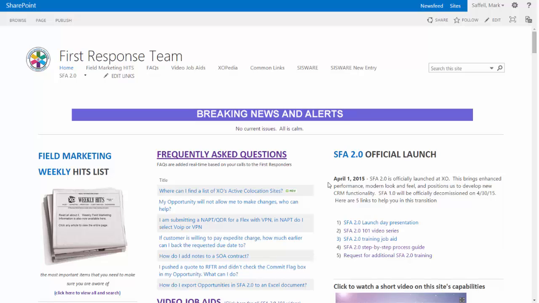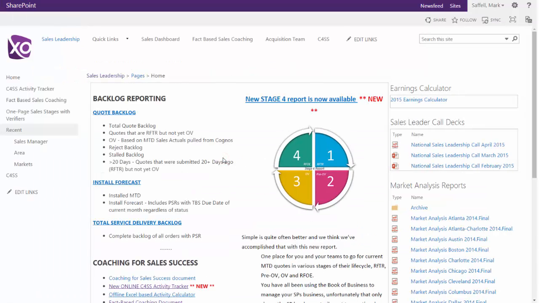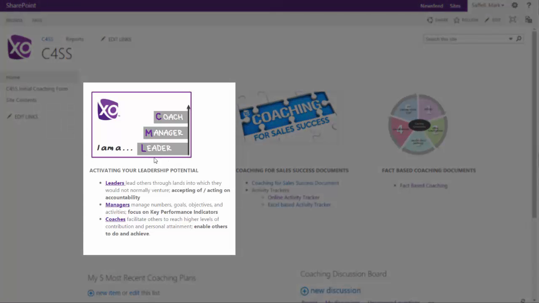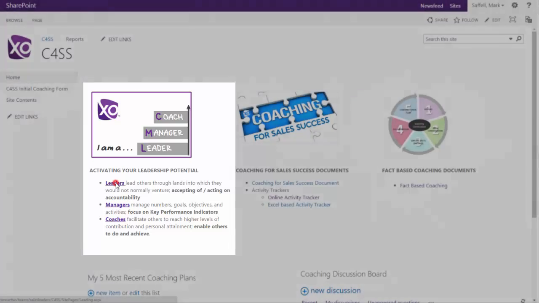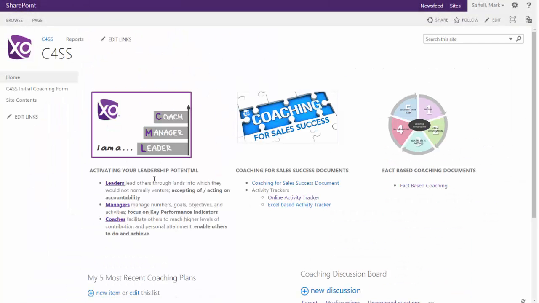So I can get there through the sales leadership site, whether I come through the first response team site or from the Business Market Solutions page. Once I'm here, I can click on Coaching for Sales Success. That will take me to a new page. This new page reinforces some of the Dennis Chapman material from the Lansdowne training that we went through. I'm a coach, I'm a manager, I'm a leader. There's information in here to help remind you what we do in each of these stages.